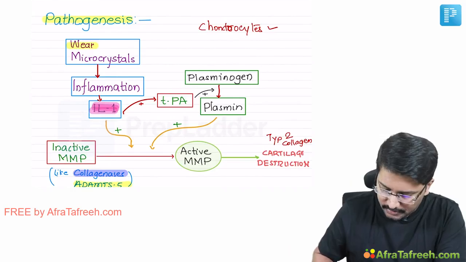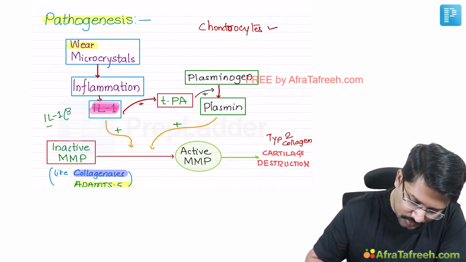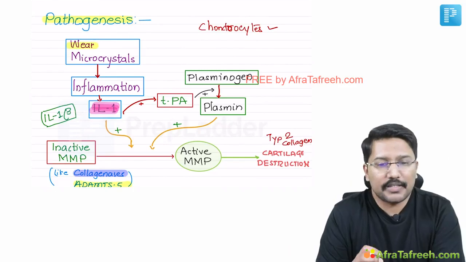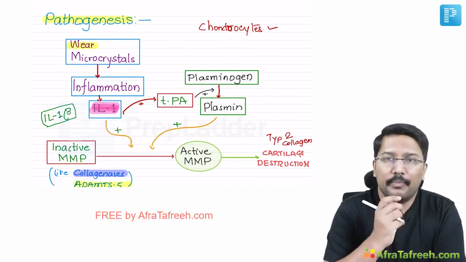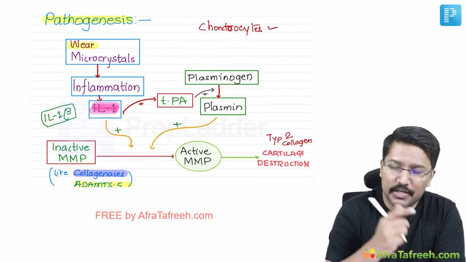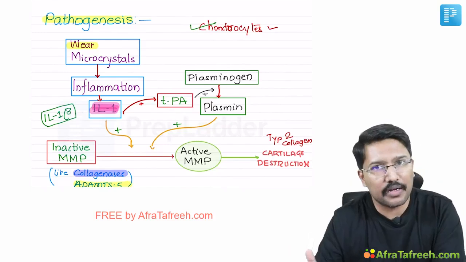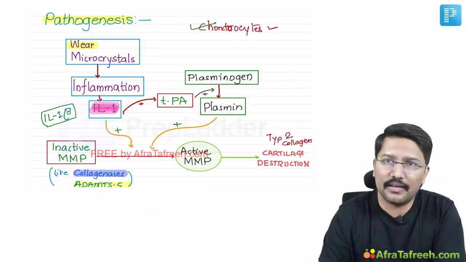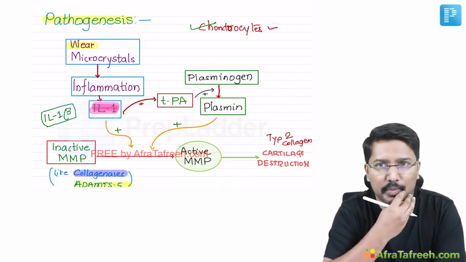If you want to remember with a little more precision, remember interleukin 1 beta. This inflammatory cytokine stimulates conversion of the inactive matrix metalloproteinases, which were secreted by the chondrocytes, into active matrix metalloproteinases, which will degrade the matrix and cause cartilage damage. That is the simplest thing.